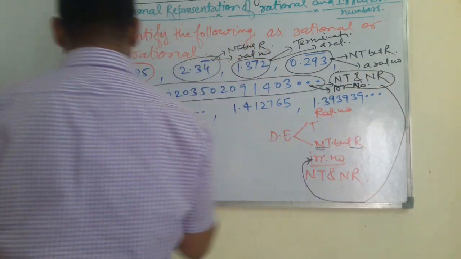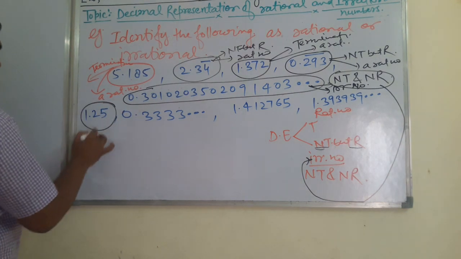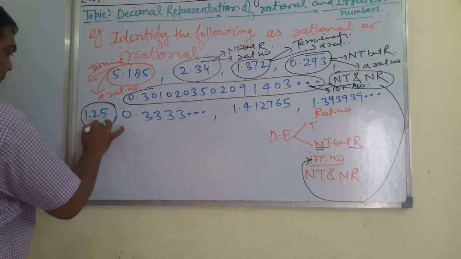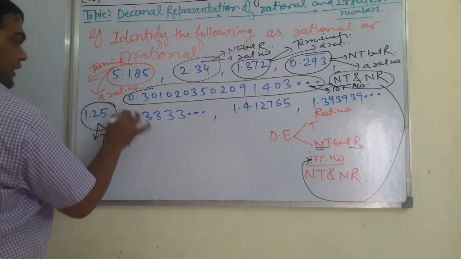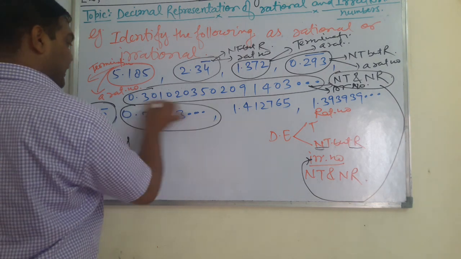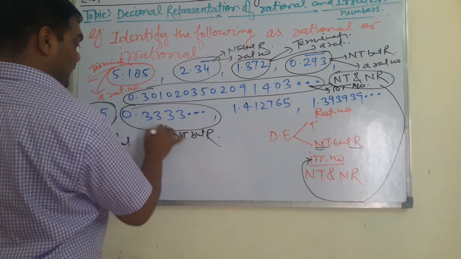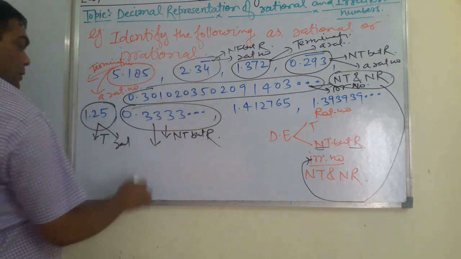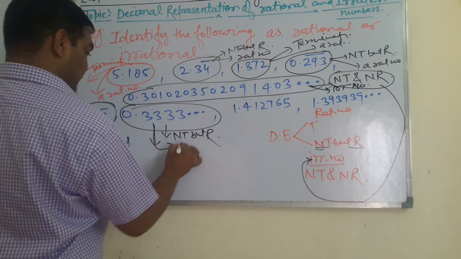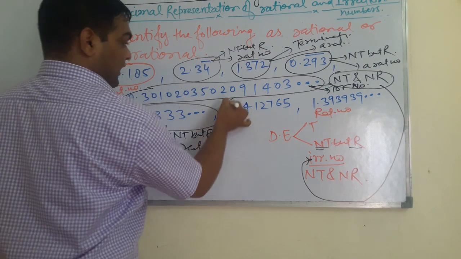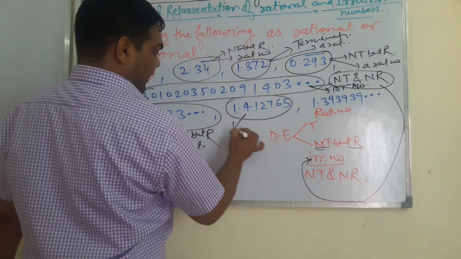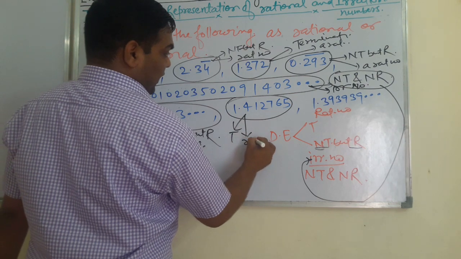In the same way, students, now see, this is a terminating decimal expansion. Being terminating, it becomes rational. This is non-terminating but repeating, so it is a rational number. And this is the case of terminating, so this becomes a rational number.